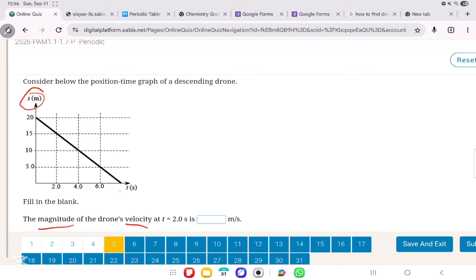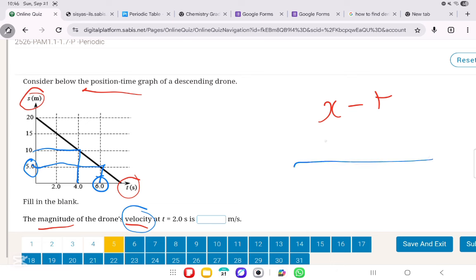This is meters per second, so basically an xt graph, but instead of saying x, they labeled it s, and they told us that it's a position time graph. So let us find the slope, because we know that the slope in a position time graph is the velocity. So let's find the slope. Take any 2 points. For example, I'm taking these 2 points: (6, 5) and (4, 10).